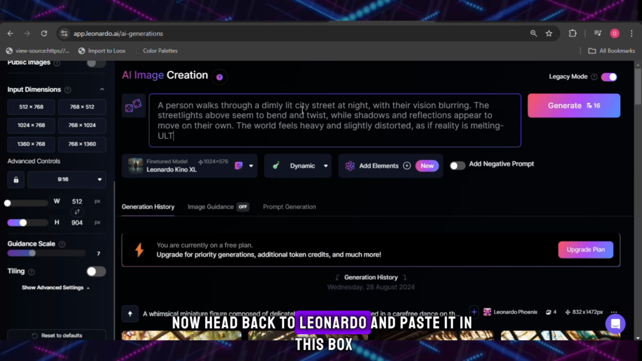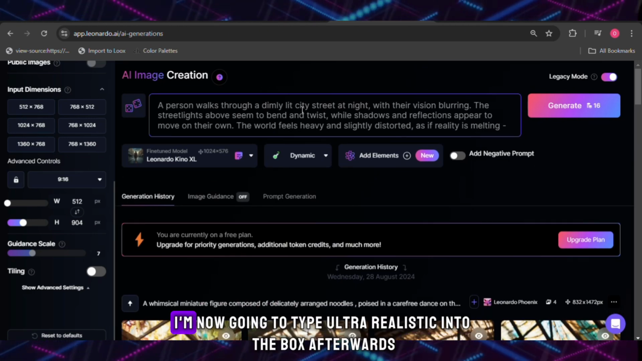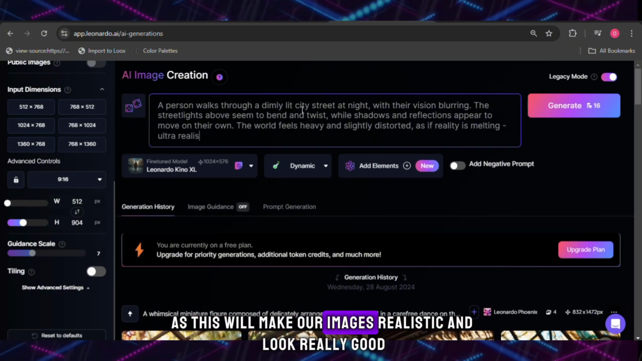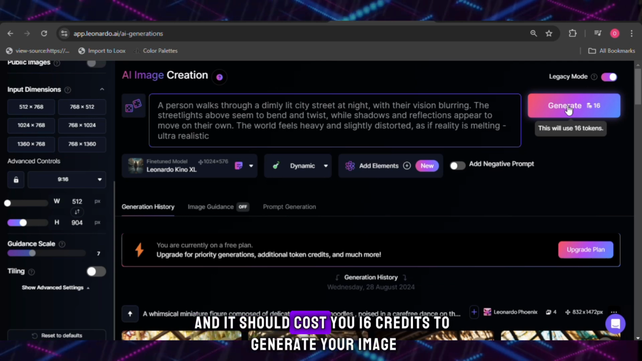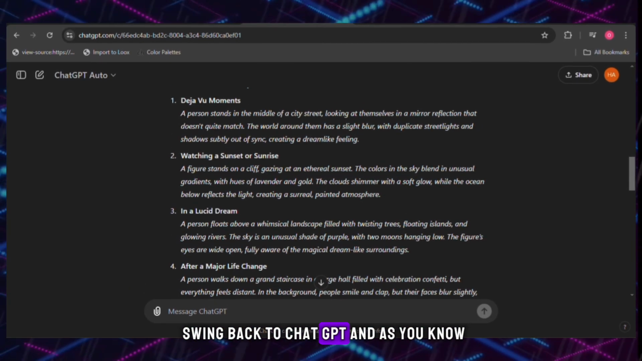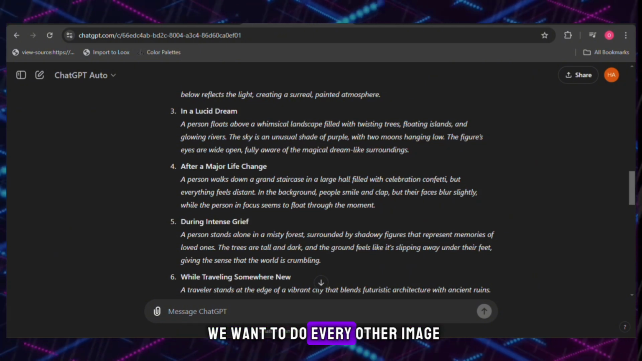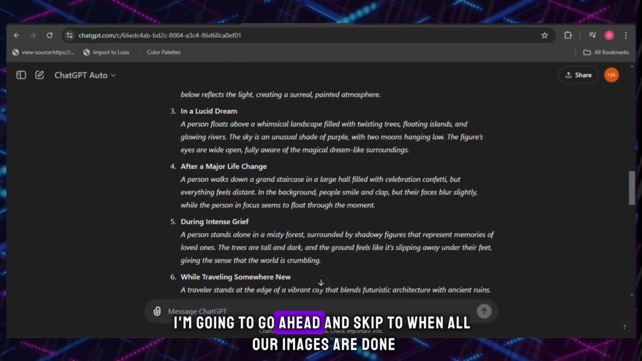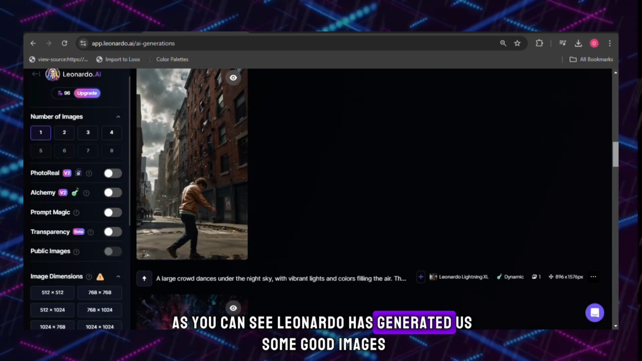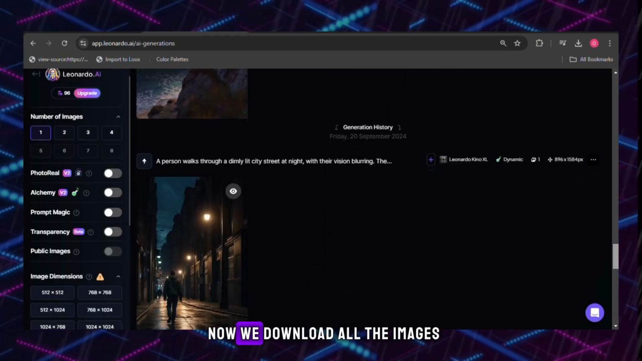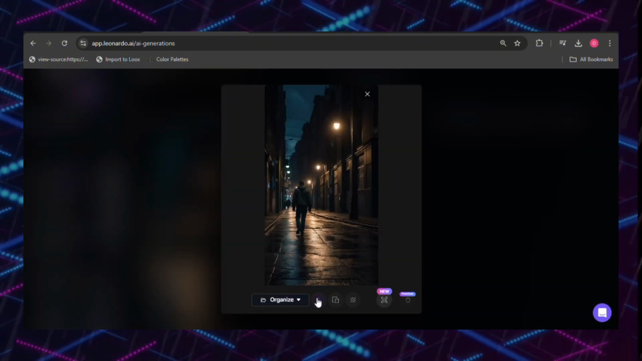Head back to Leonardo and paste it in this box. I'm now going to type ultra realistic into the box afterwards, as this will make our images realistic and look really good. Now hit generate, and it should cost you 16 credits to generate your image. Swing back to ChatGPT, and as you know, you want to do every other image, as we already have half from Pinterest. I'm going to go ahead and skip to when all our images are done. As you can see, Leonardo has generated us some good images. Now we download all the images.